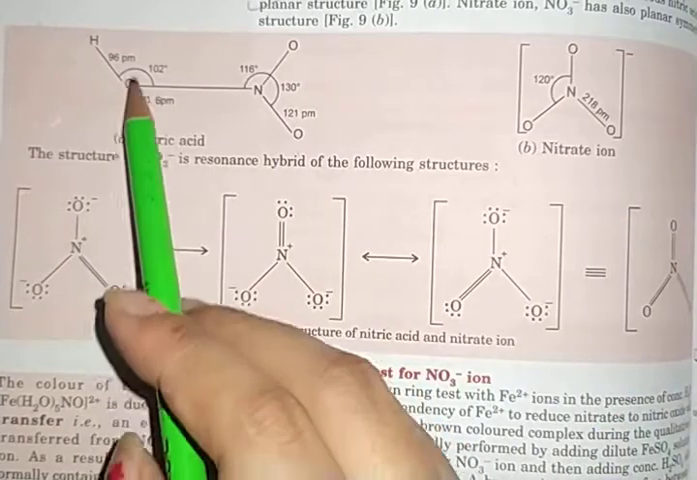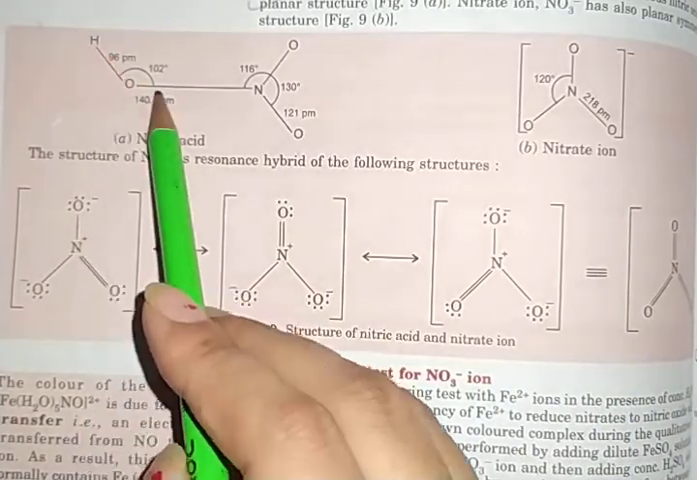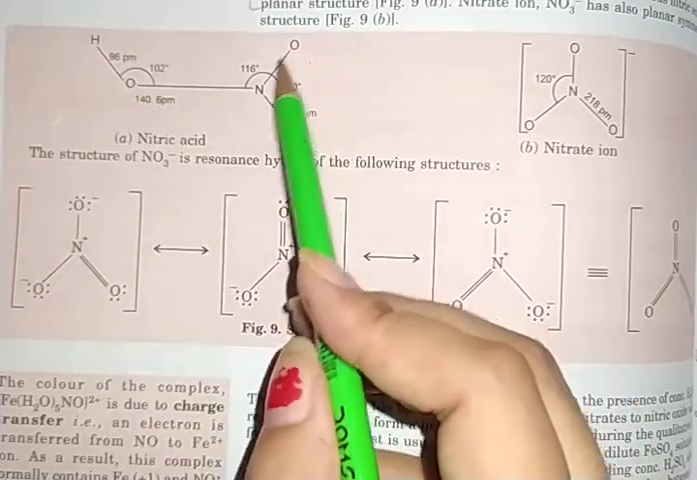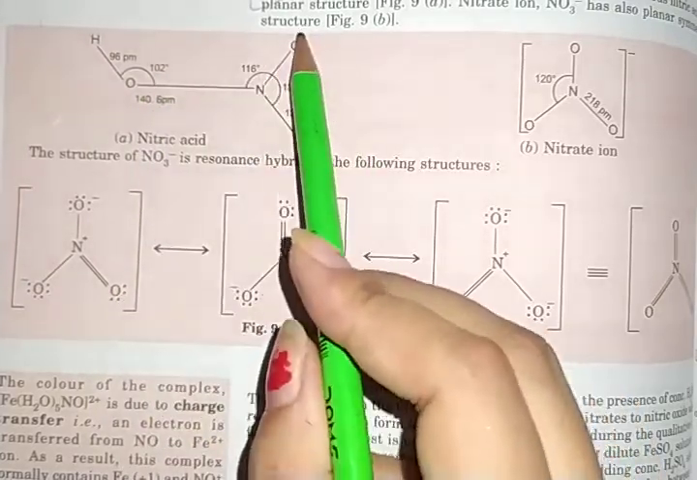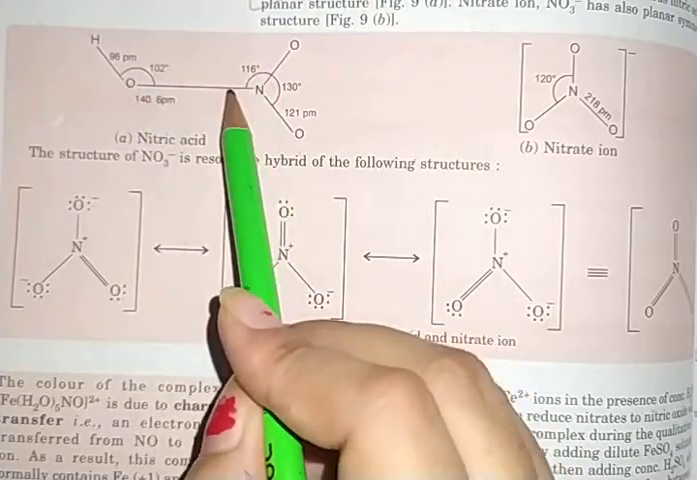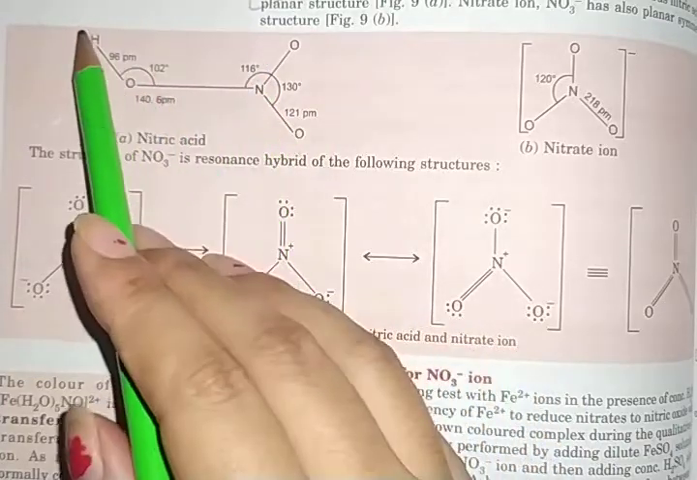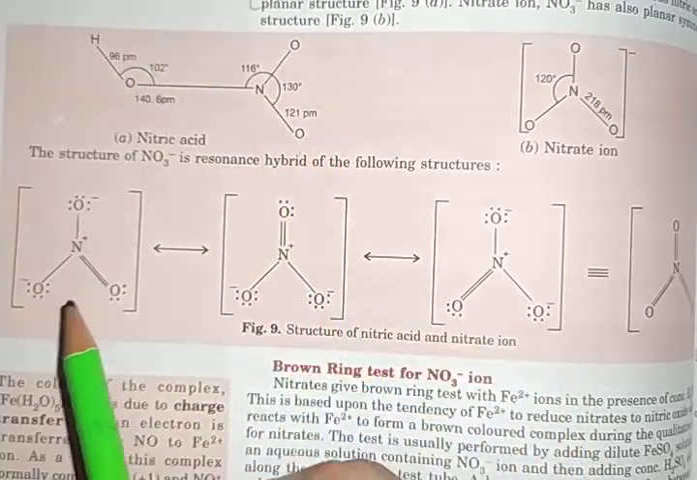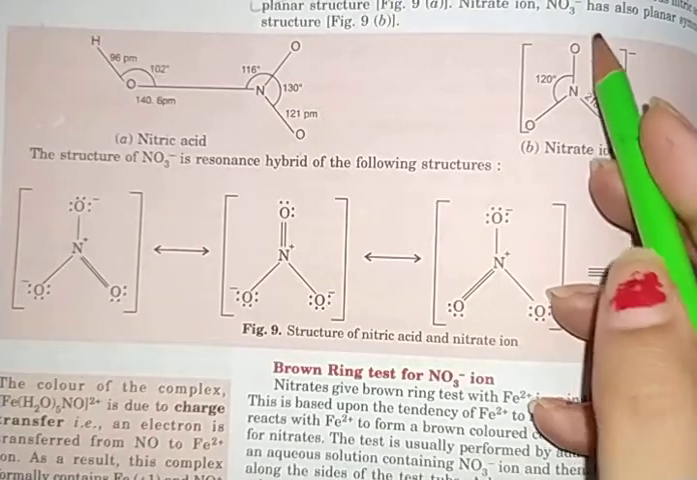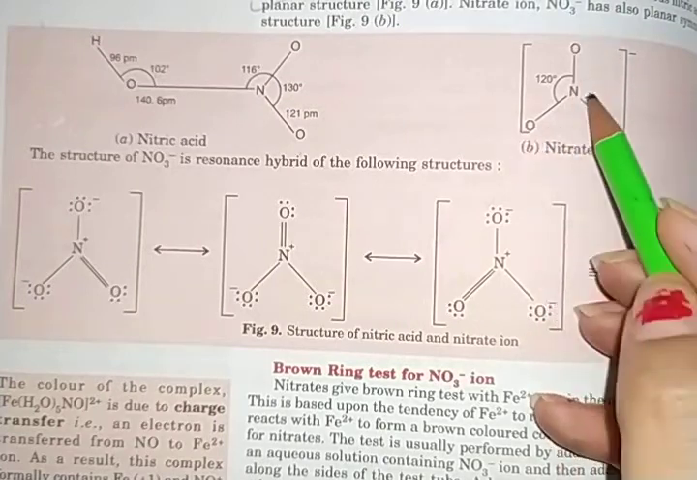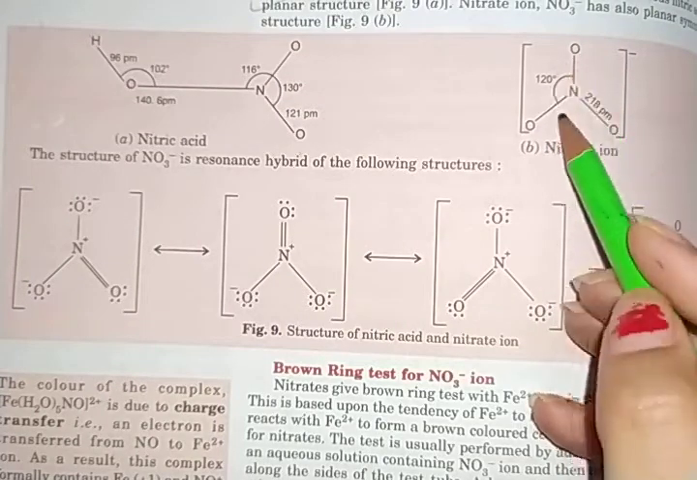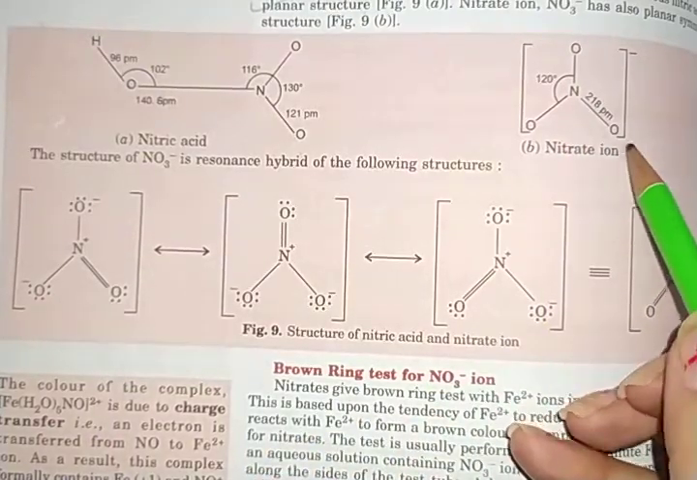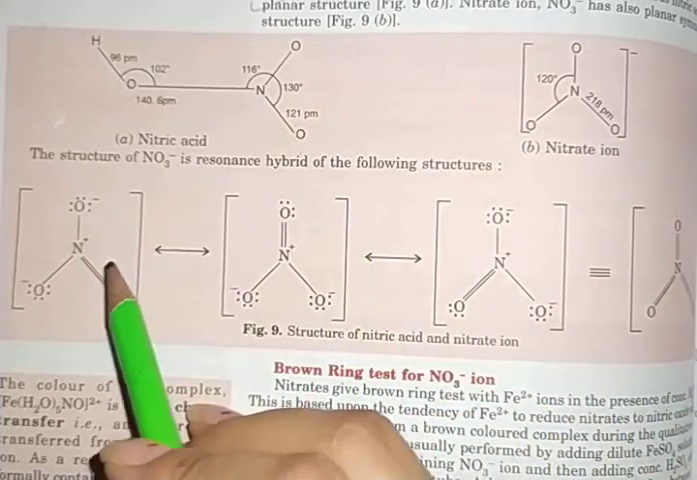As you can see here, the bond angle HON is 102 degrees, ONO is 130 degrees and the other ONO is 116 degrees. The length of OH is 96 picometer and NO is 121 picometer. Similarly for the nitrate ion, the NO length is 128 picometer and the angle is 120 degrees. This nitrate ion, NO3, also has a resonance hybrid.